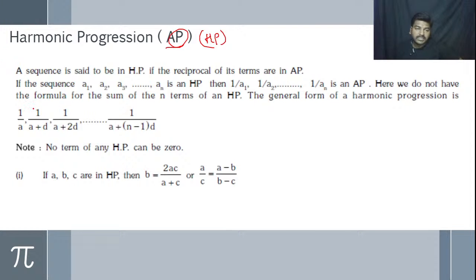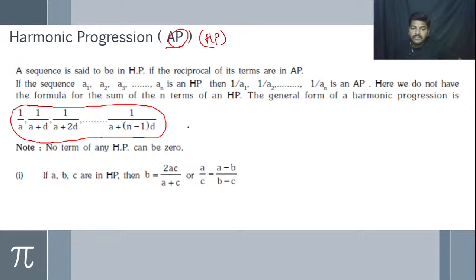In the arithmetic progression we write a, a plus d, a plus 2d. But according to the definition, the reciprocal of an arithmetic progression is a harmonic progression. So generally we write it as 1 by a, 1 by a plus d, 1 by a plus 2d and so on up to 1 divided by a plus n minus 1 into d. This is the general form of a harmonic progression.